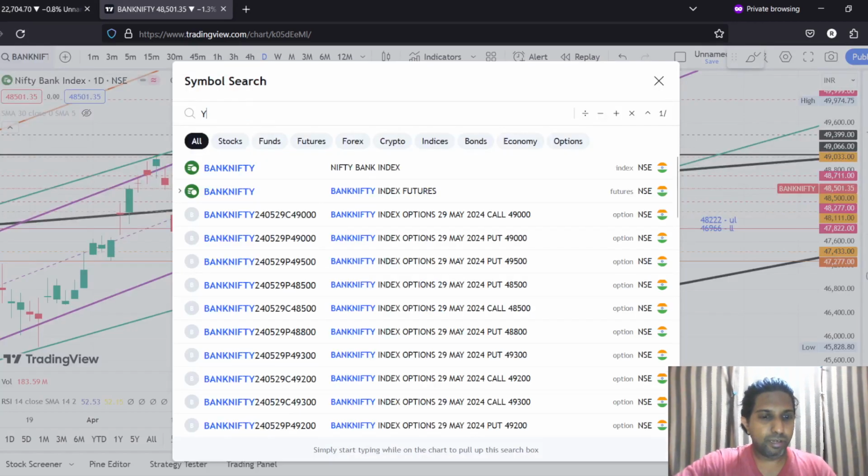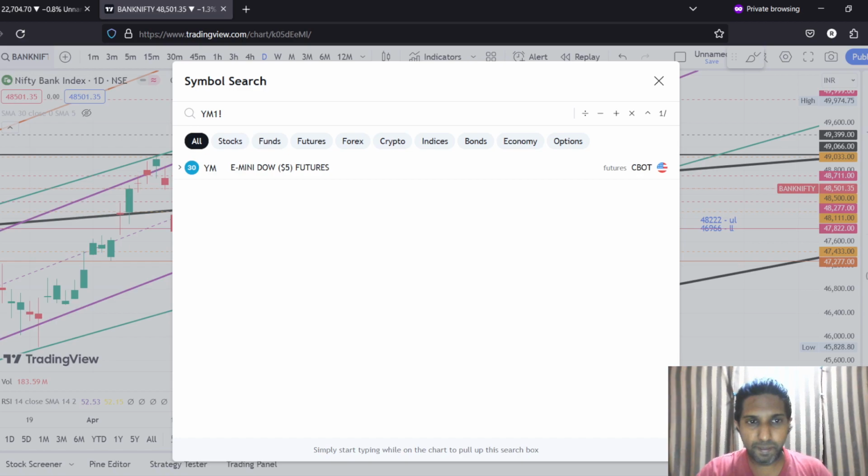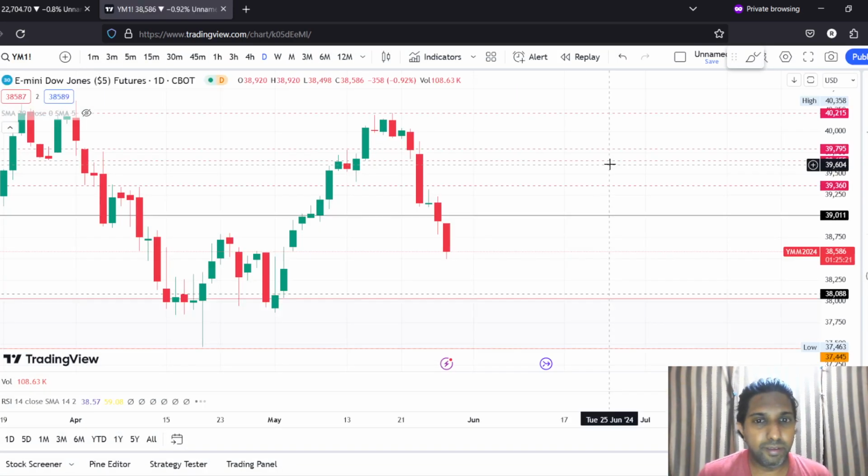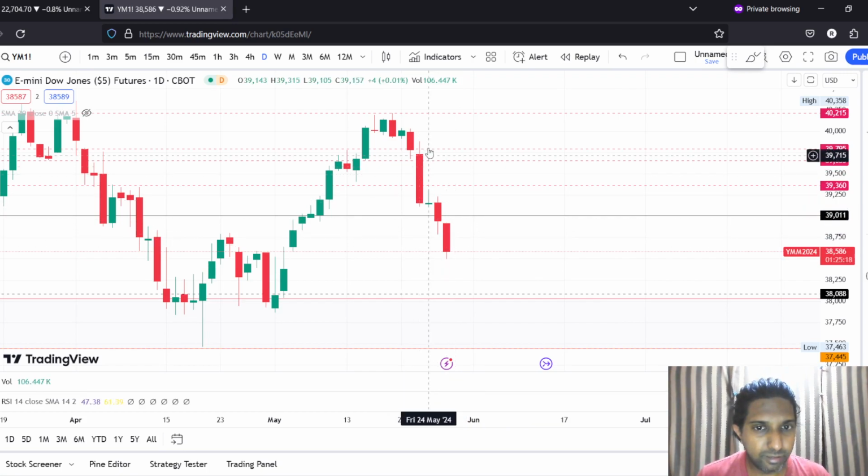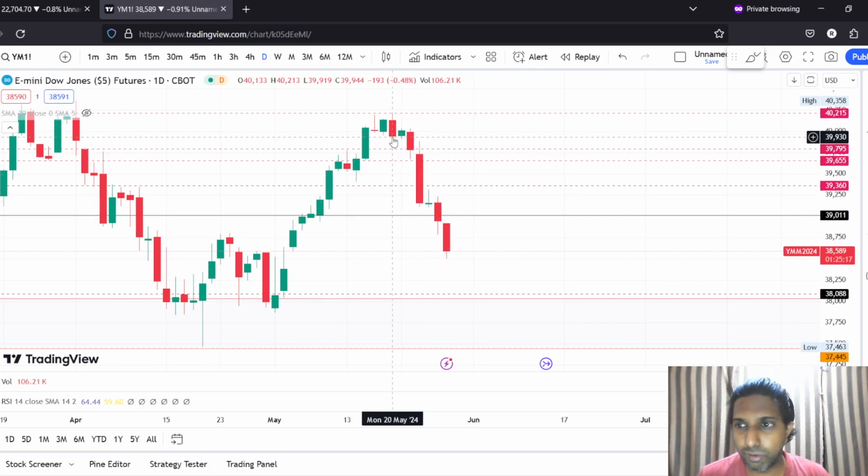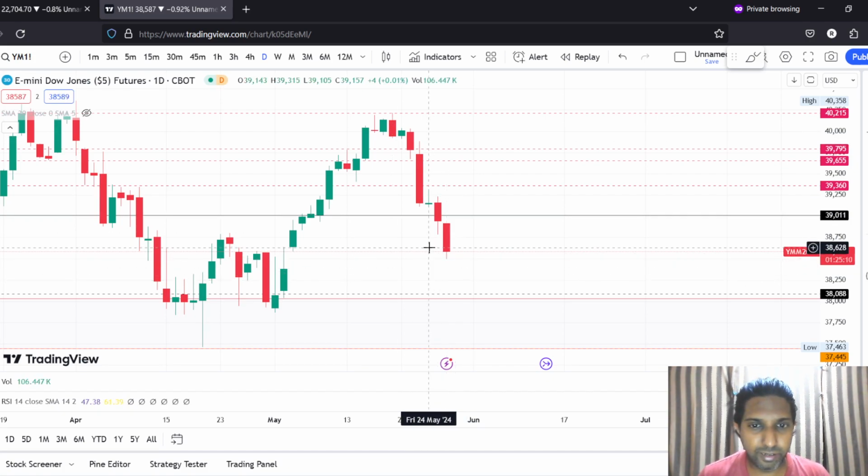Let's take a look at Dow Jones also, because the market is opening gap down, right? As you can see here, Dow Jones has been falling from almost the all-time high of 42,15 till 38,589 at the moment.